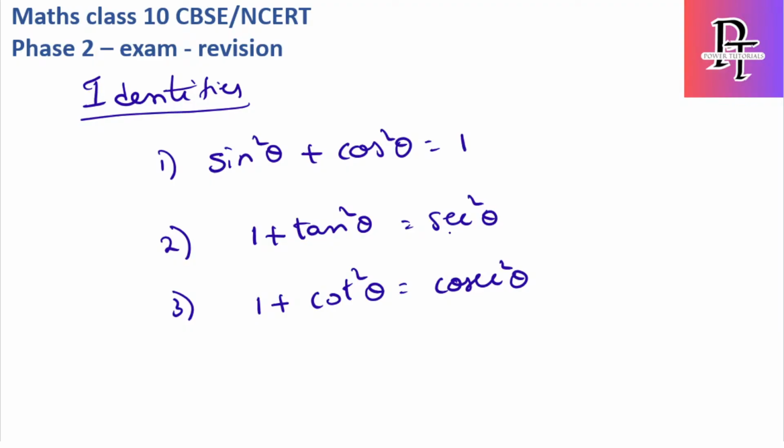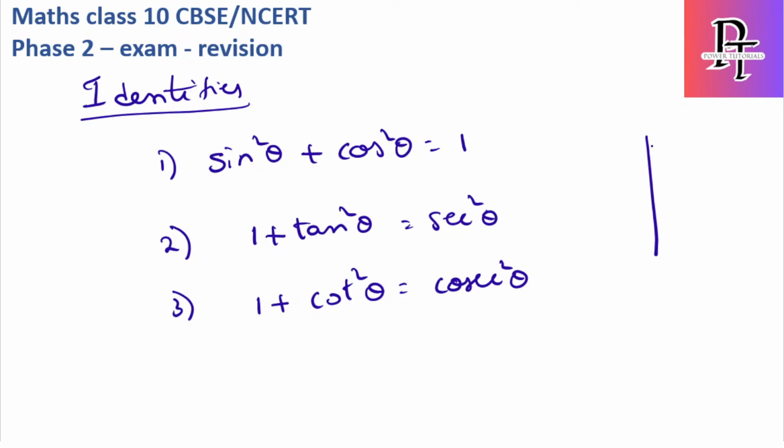Okay, so based upon the equation, you can simply move tan square to the right side, then secant square minus tan square equal to 1, and the cot square, if you move to the right side, becomes cosecant square minus cot square is equal to 1, and then you can solve whatever you want. I will not detail it here.